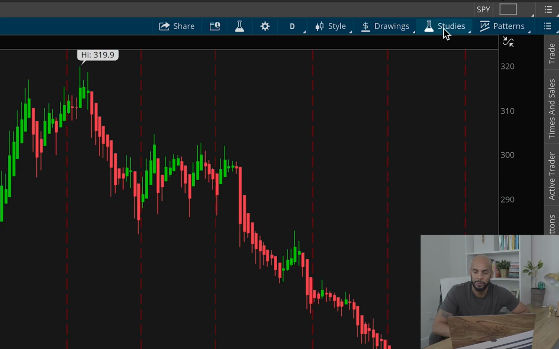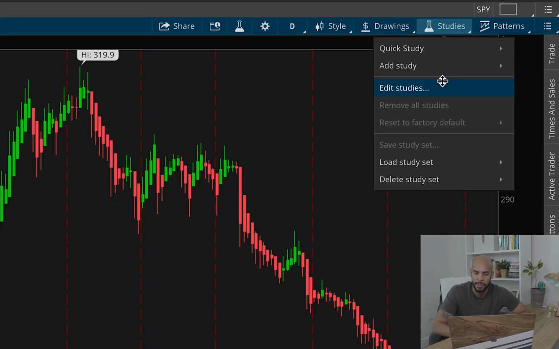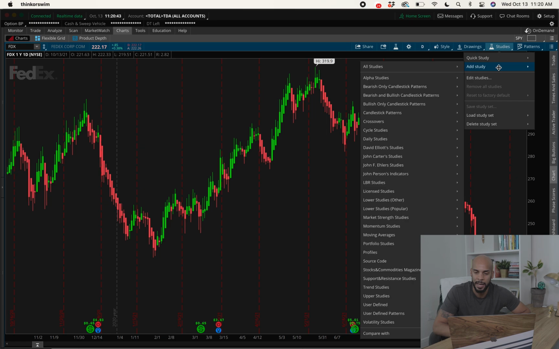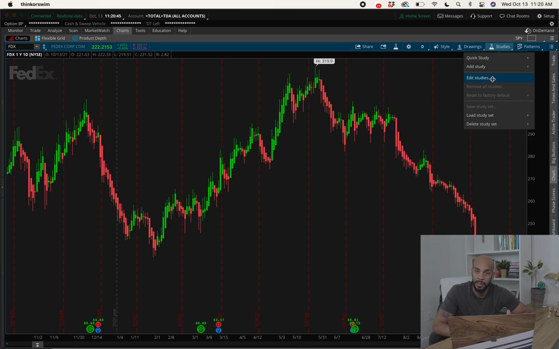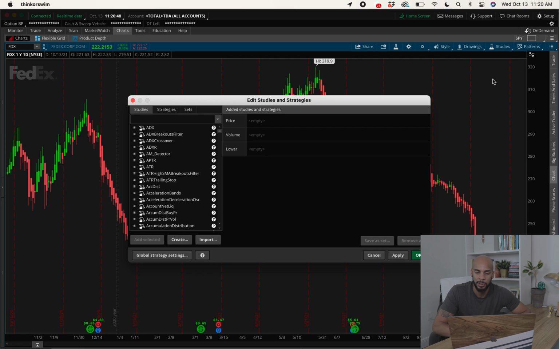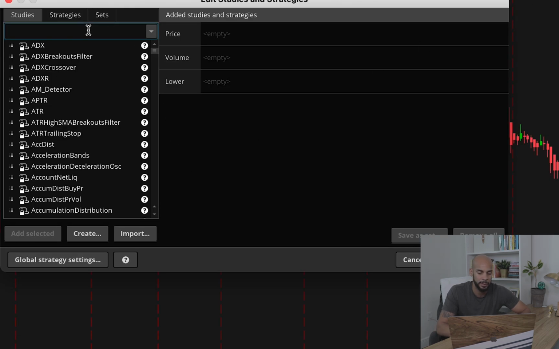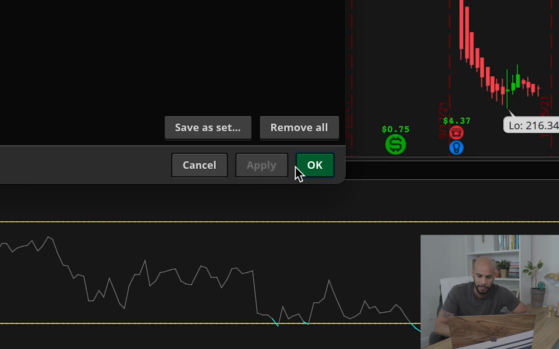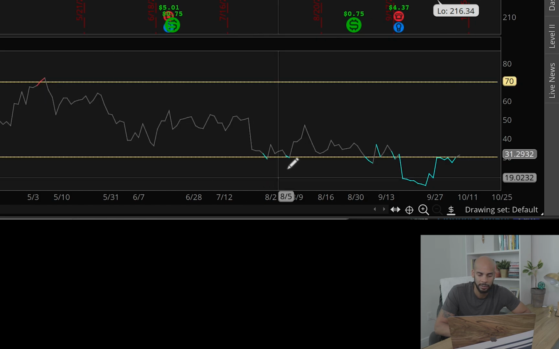Now, the first indicator that I'm going to utilize is the RSI. So you're going to go over to the Studies tab, click on the Studies tab, click Edit Studies. You can also actually, hold on, cancel this real quick. You can actually just go over and add studies as well. I prefer just to do Edit Studies, that way I can just type in what I'm looking for. So you can click on Edit Studies. RSI is the first one I'm going to add. Click Add to Select. Click Apply and click OK. And now your RSI is right here at the bottom below your chart.